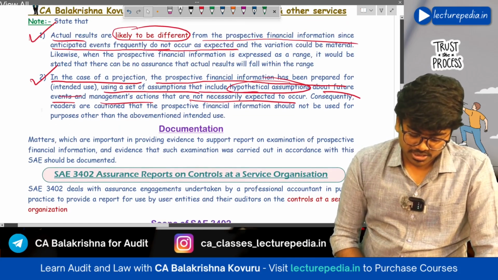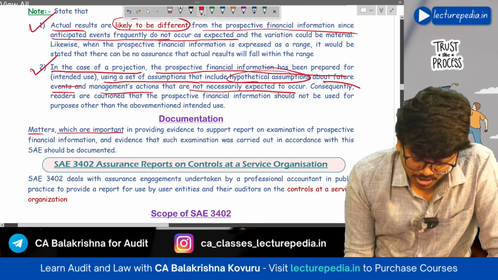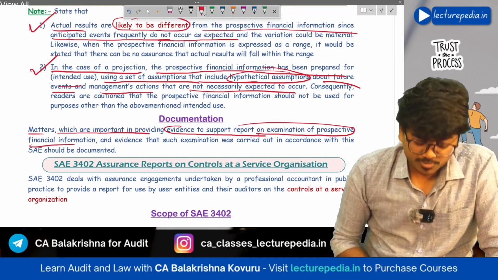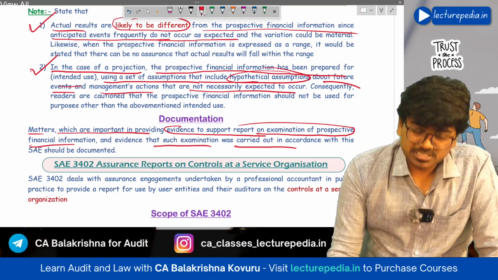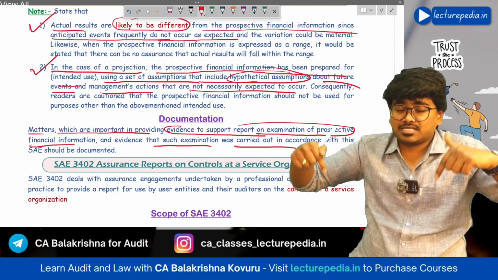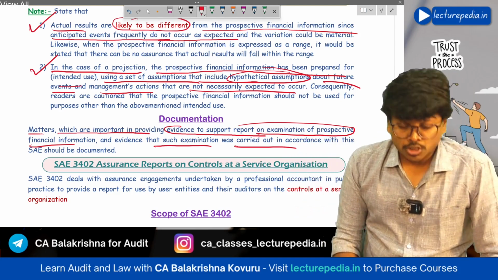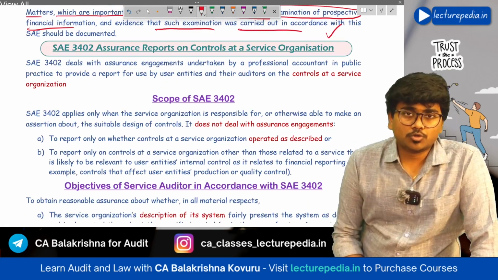Next, documentation. What documentation do you have to maintain? Matters which are important in providing evidence to support the report on examination of prospective financial information, and evidence that such examination was carried out in accordance with this standard, that is SAE 3400. Okay, so this has to be documented. Yes, now we'll move to SAE